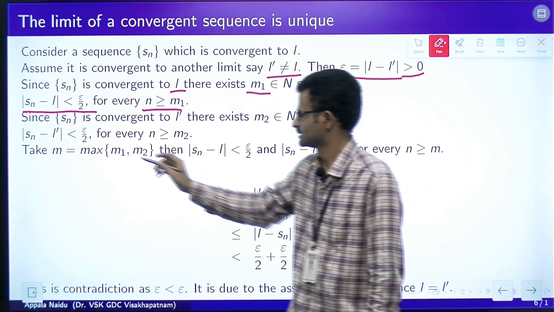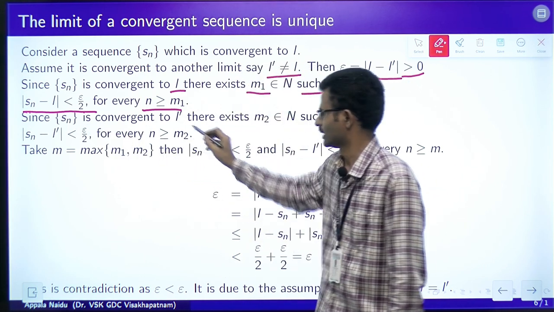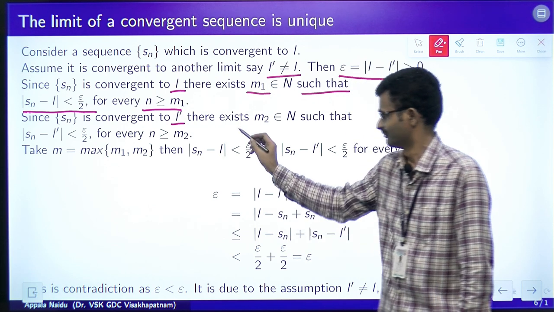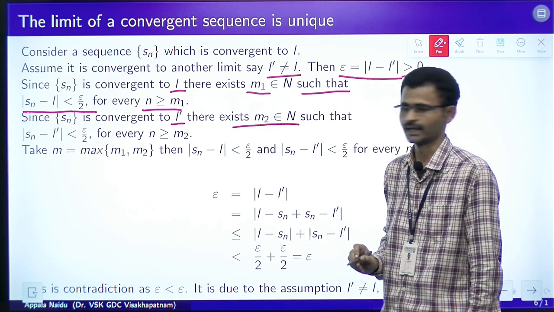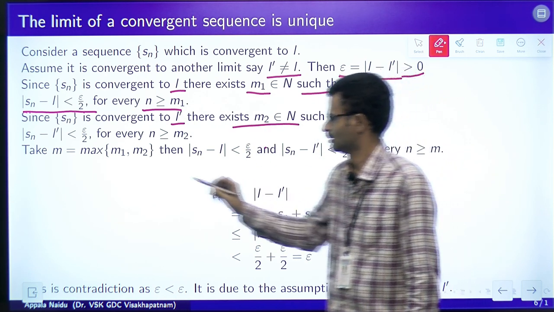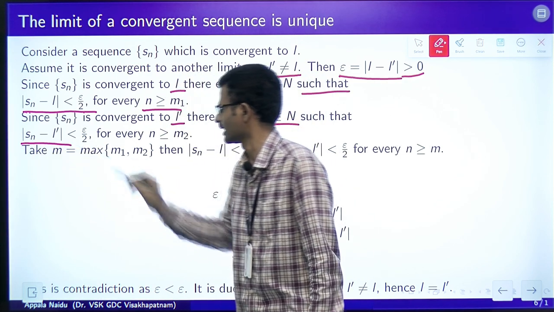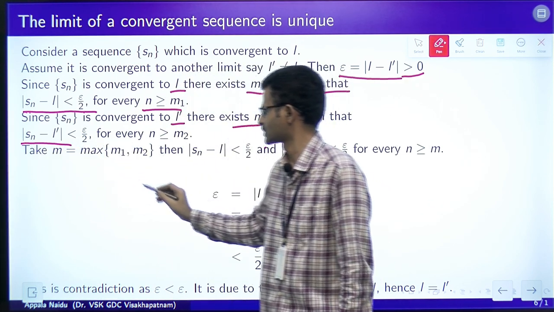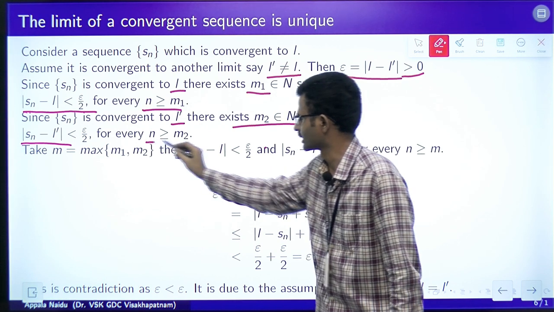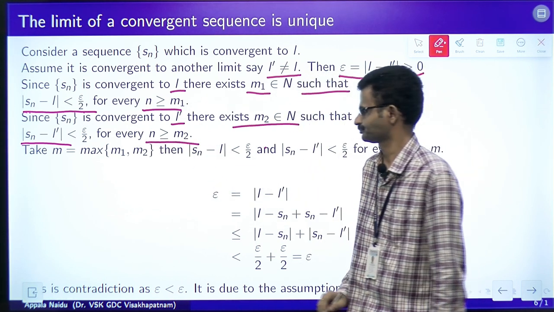Similarly, since Sn is convergent to L dash, there exists m2 belonging to N such that mod Sn minus L dash is less than epsilon by 2 for every n greater than or equal to m2.